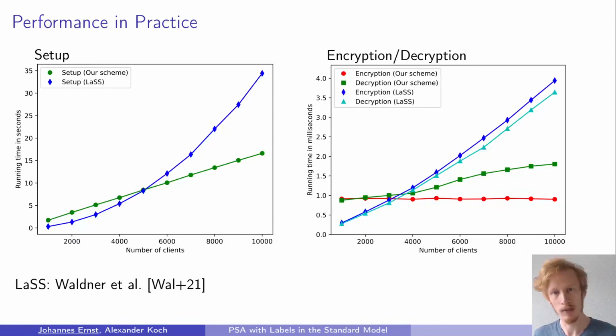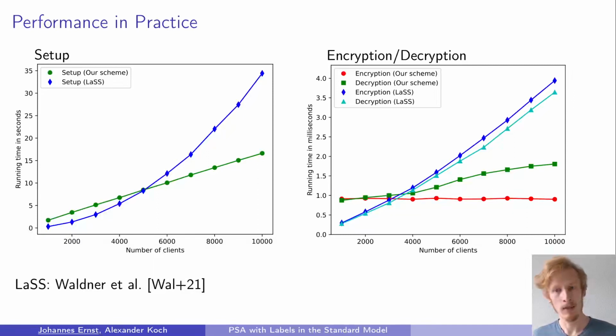On the right you see the running time of one call to the encryption or decryption algorithm, and the unit this time is milliseconds. As you can see in red, the running time of our encryption algorithm is constant and does not depend on the number of users, because regardless of how many users we have, encryption just consists of one evaluation of the pseudo-random function. The decryption algorithm of our scheme, here in green, slightly grows with the number of users, although it also only needs one PRF evaluation. Apparently, adding together all ciphertexts took more time than we expected.